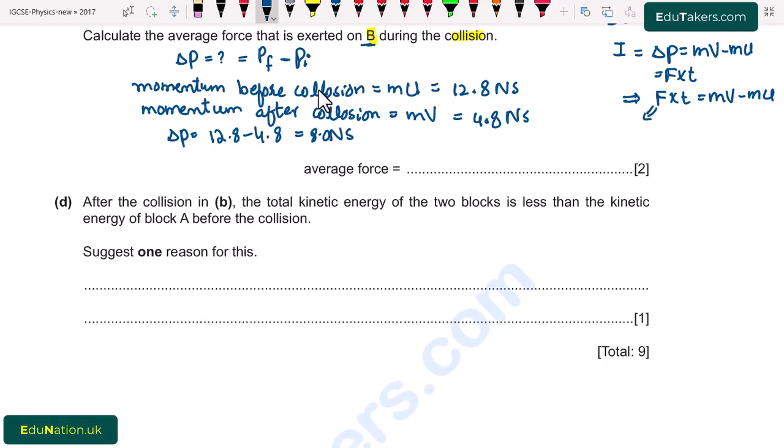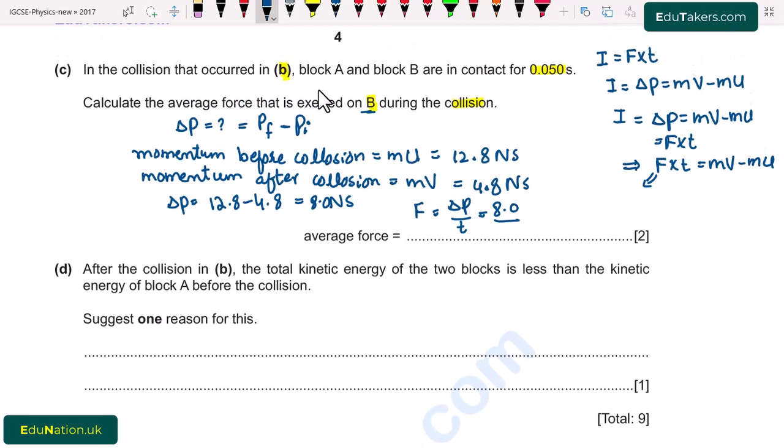Now I use the formula F is equal to delta P over T. Delta P is 8.0 divided by the time given here, 0.050. So the value of force comes to be 160 Newton. I write here, average force is equal to 160 Newton.